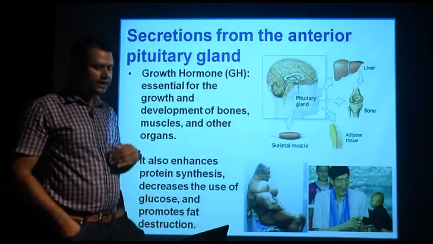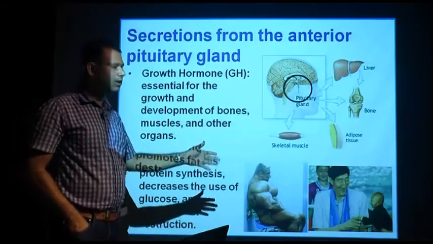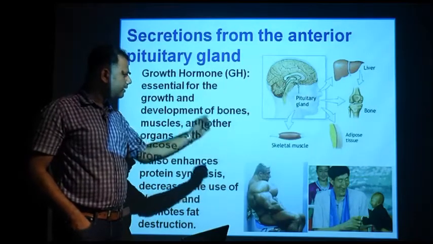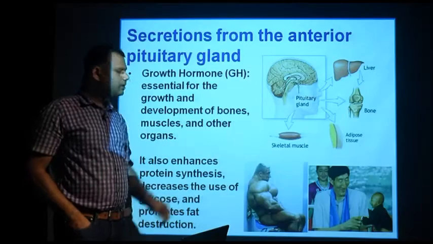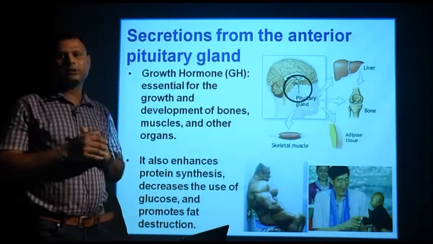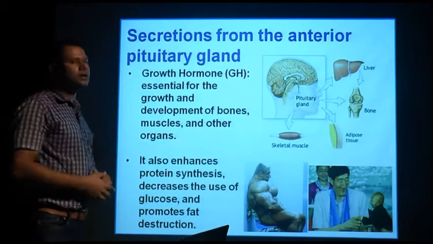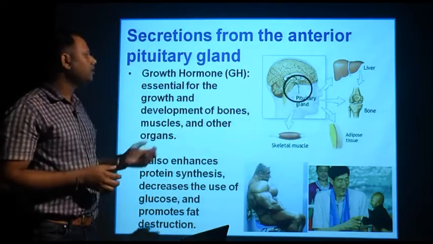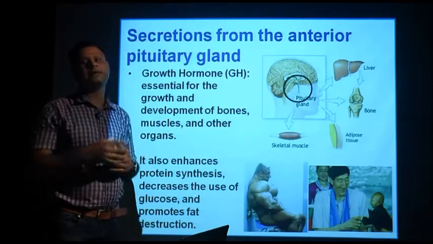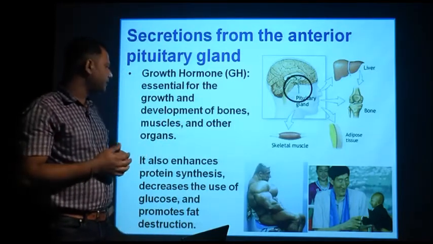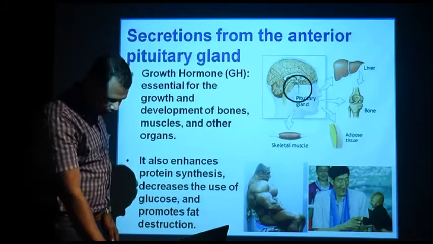That means high expression or hypersecretion of growth hormone leads to gigantism, that means a larger size of the person, and stunted growth also happens due to hyposecretion of the growth hormone. In a similar way, various athletes take growth hormone as part of their diet, or sometimes as an intramuscular injection to develop their body masculinity.